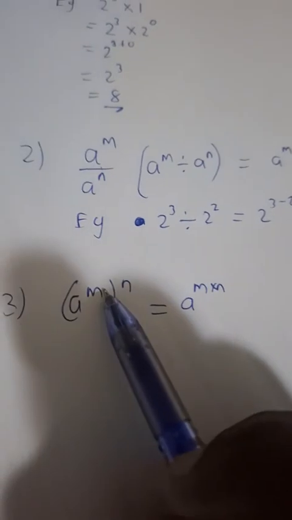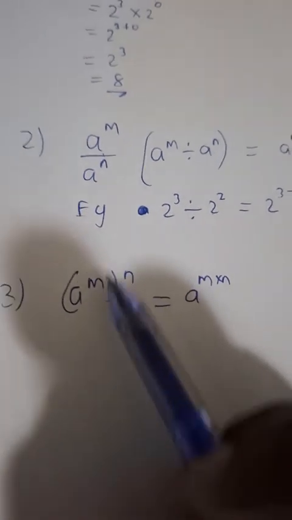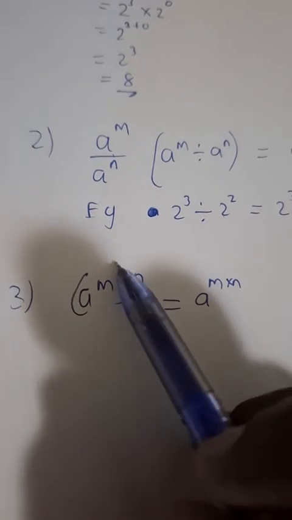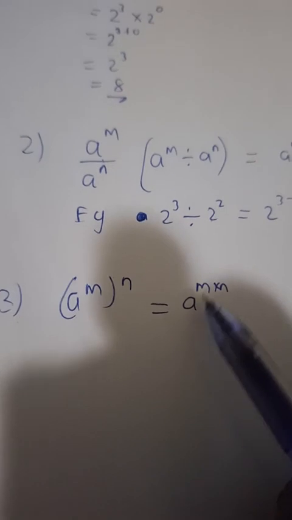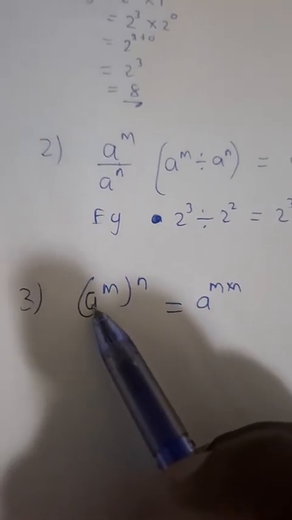The exponents. When a base is raised to a particular exponent, then external to that you have another exponent raised to the entire thing, you simply multiply the exponents whilst keeping that specific base.